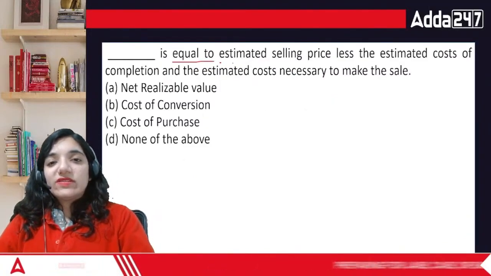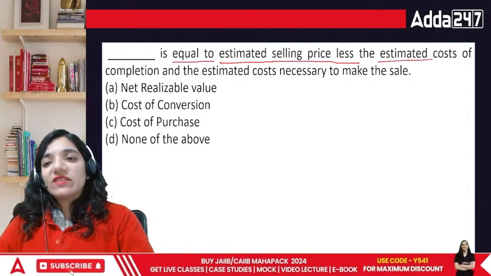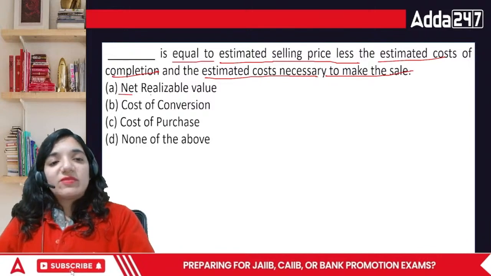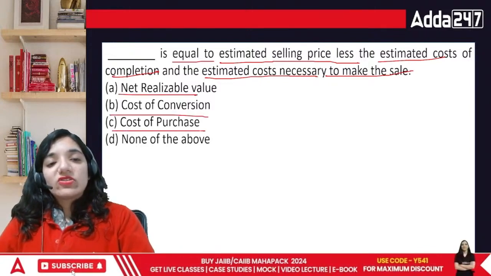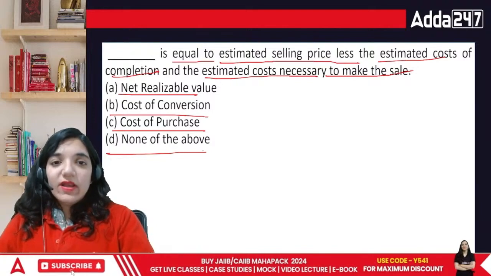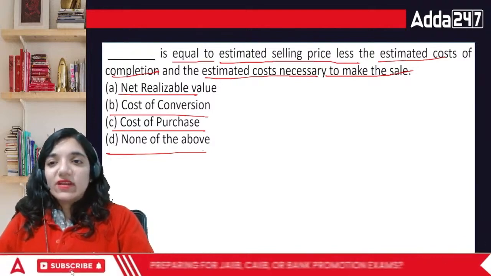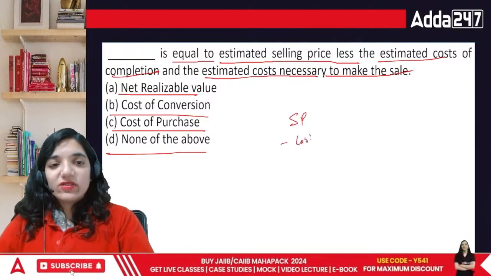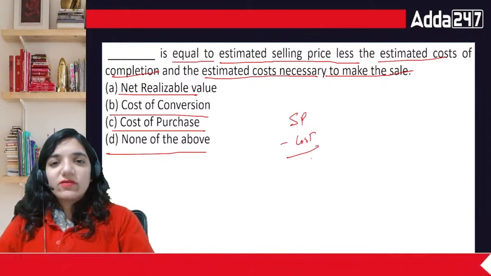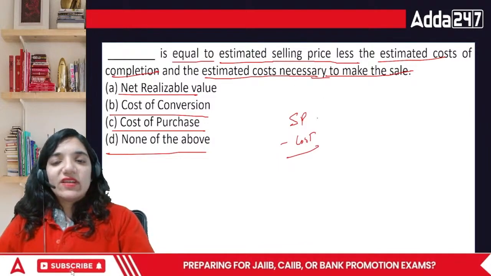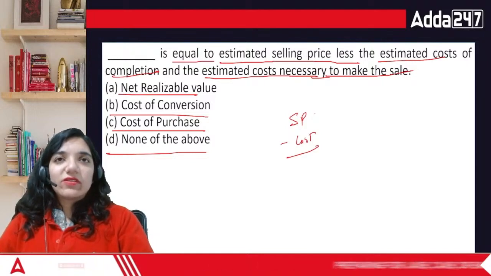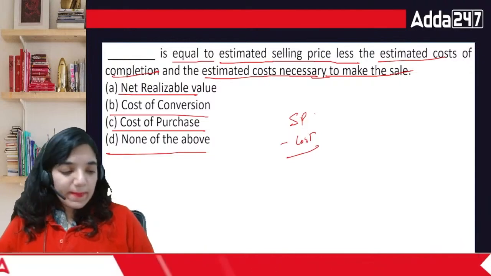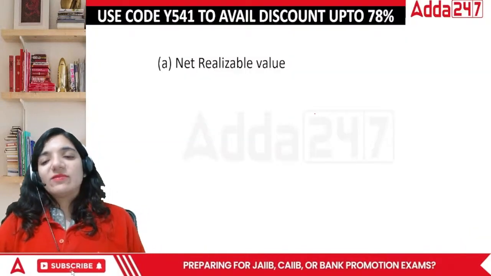Dash is equal to the estimated selling price less the estimated cost of completion and the estimated cost necessary to make the sale. Net realizable value, cost of conversion, cost of purchase, or none of the above. Acha everyone, selling price minus cost, what do we get out of it? Estimated cost necessary to make the sale. If I want to sell something, that is one of the costs which is super essential if I want to make a sale. So what would that be? The answer would be net realizable value, NRV.